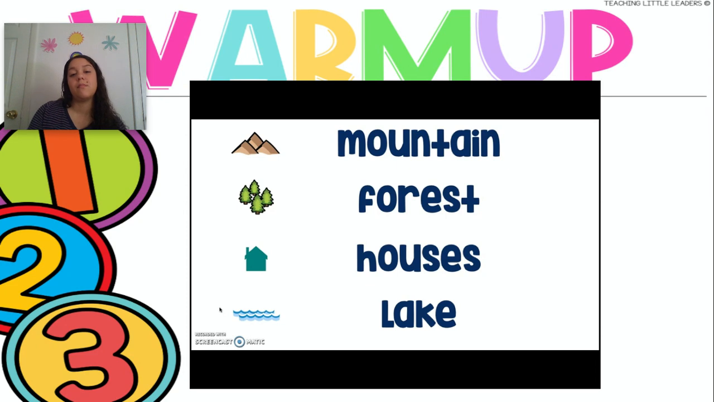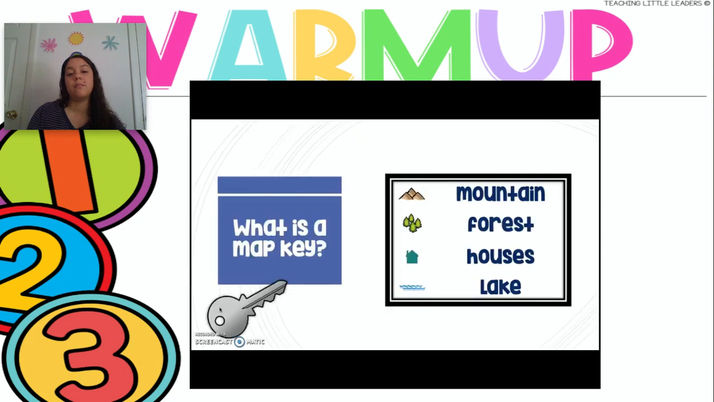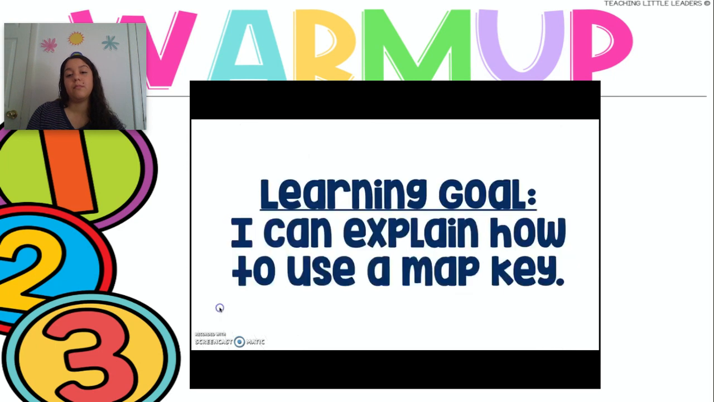Now, when I look at this map and I see all those pictures, I might not be sure what those symbols are supposed to represent. There's a tool that we can use on the map that will tell us what the symbols represent. It's called a map key. A map key is just like a door key. It unlocks all the information on the map so you can read it. Our learning goal for today says, I can explain how to use a map key.